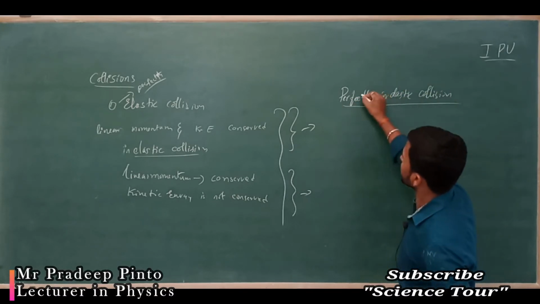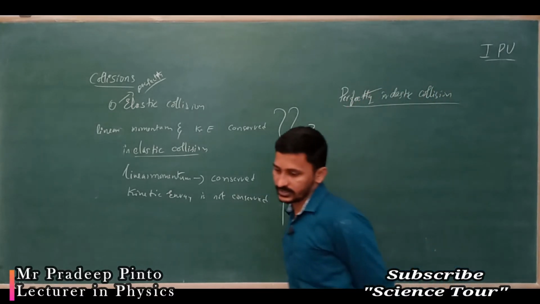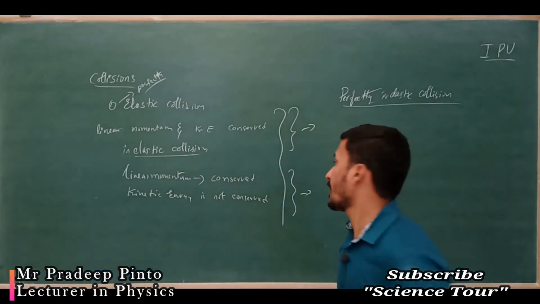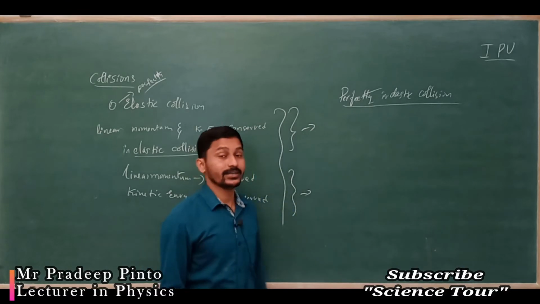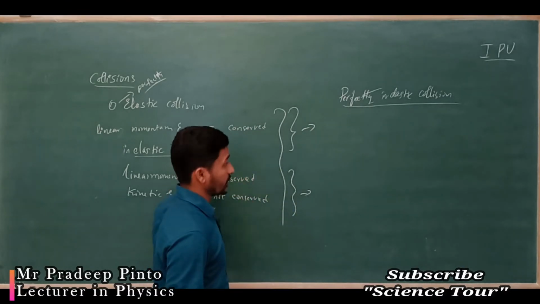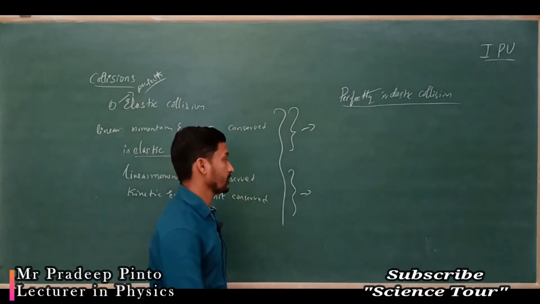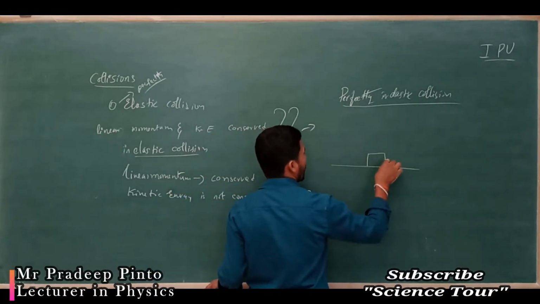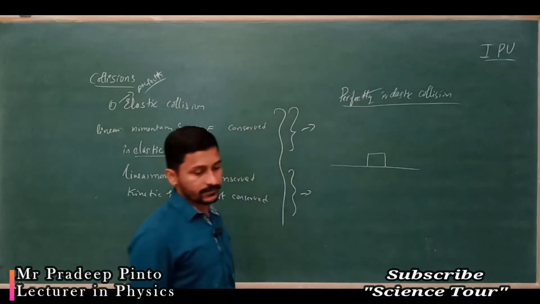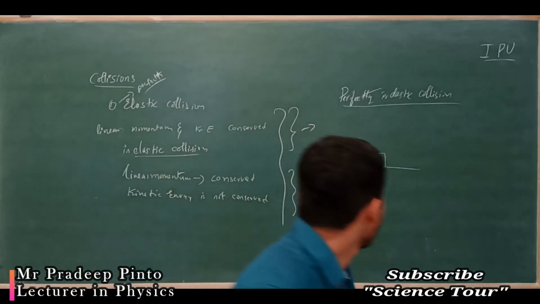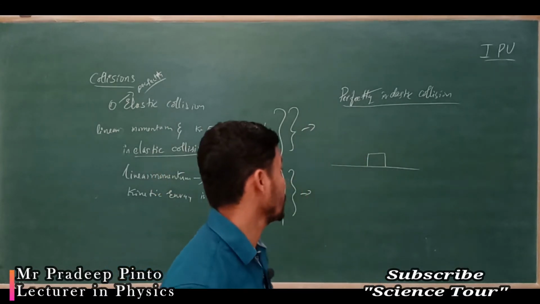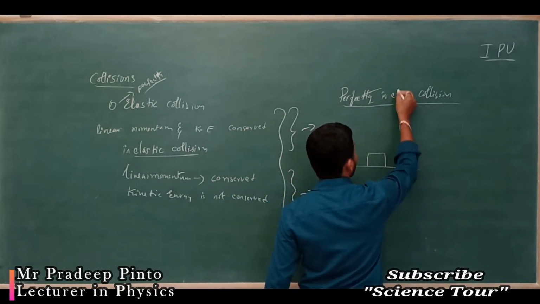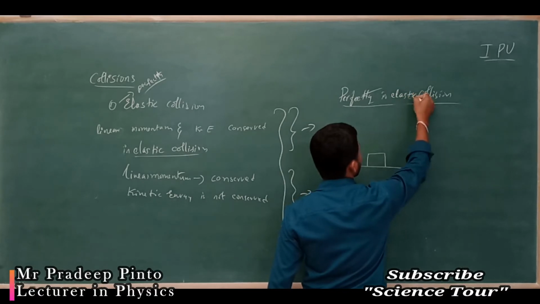What is that perfectly inelastic collision? In the perfectly inelastic collision, after collision the momentum is conserved. For everywhere the momentum is conserved, remember, okay.